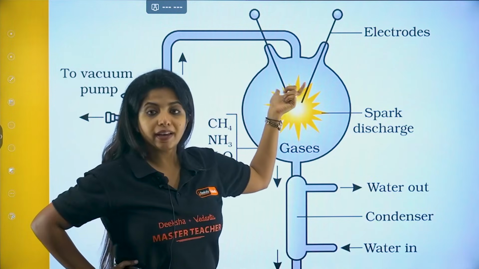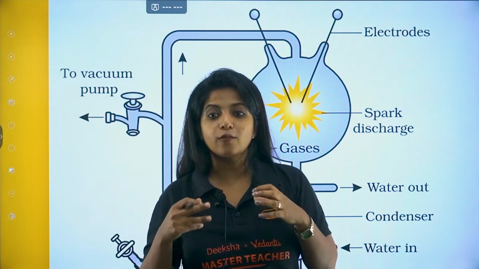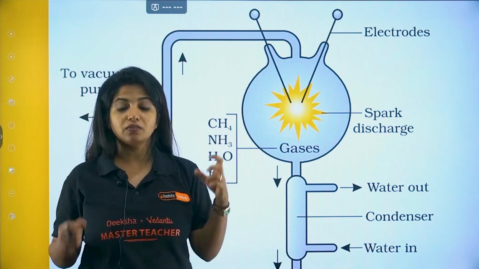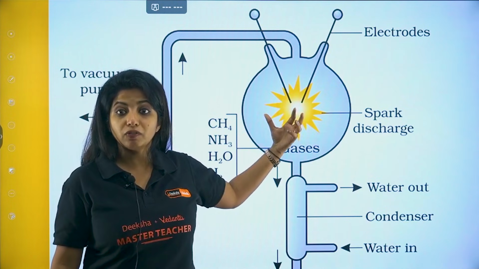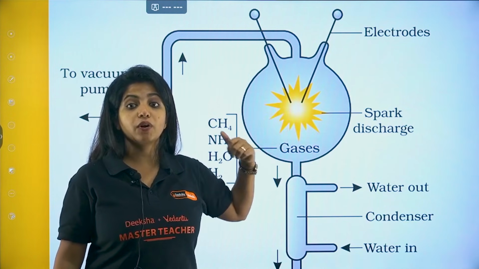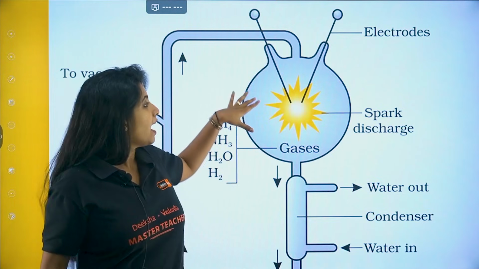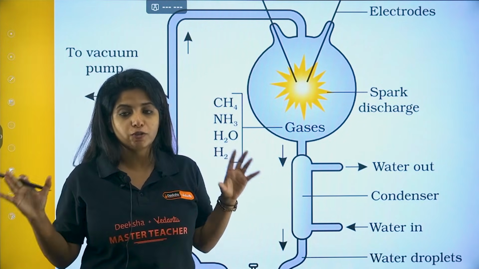And over here you have electrodes. When the electrodes are on, they have the effect of lightning. So we believe that lightning effects were there. Because of the lightning, so many reactions happened over here. That is what we believe. And it is also responsible for temperature. So 800 degrees Celsius is being maintained over here. And as you can see, it is completely closed. There is no oxygen. This is anaerobic condition which is being maintained.